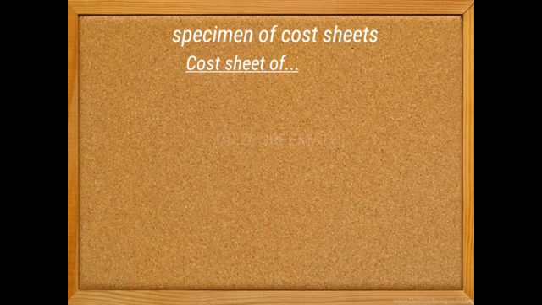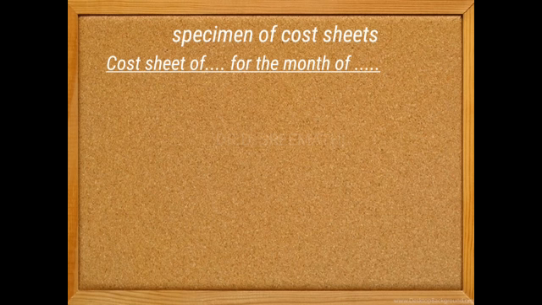The following is the specimen of cost sheet. The heading we have to put is cost sheet of so-and-so business for the month for which it is going to be prepared. You have to put the lines and columns, and it should be in rupees or any currency value, but usually we put it in rupees.